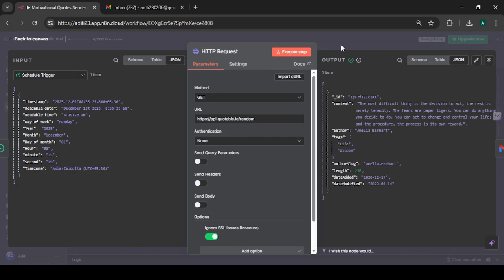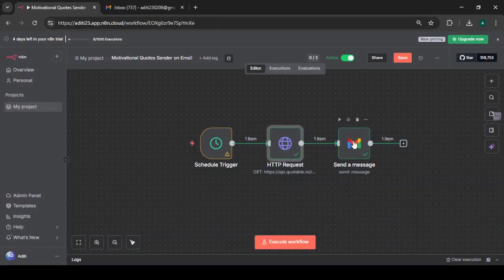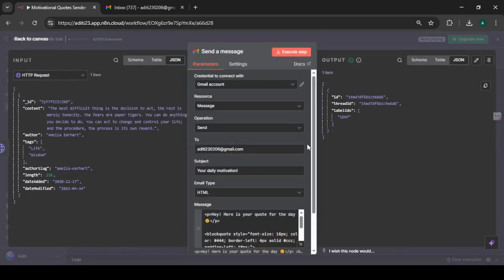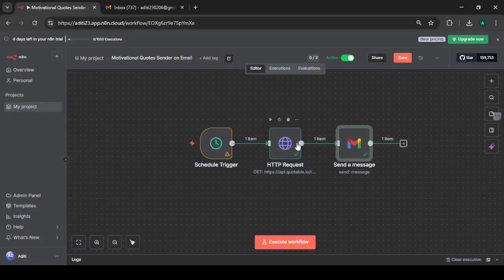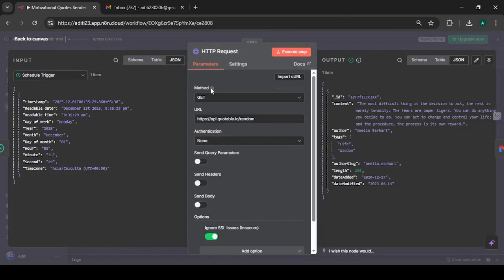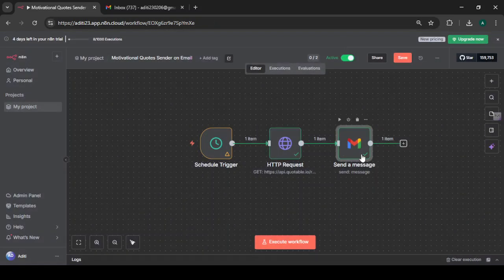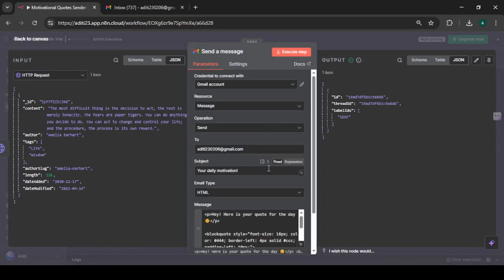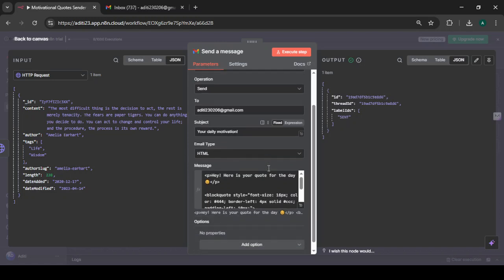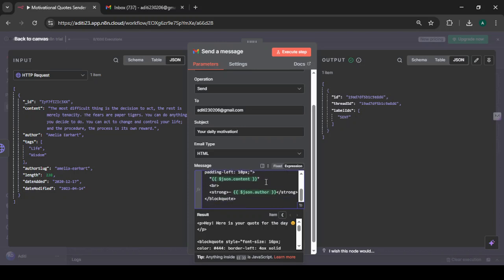The next part that comes is sending the email. Remember that in the HTTP request, we are creating a GET request to get the quote. In the email, it is the last node. This node sends out an HTML email consisting the quote. So the HTML template is here.